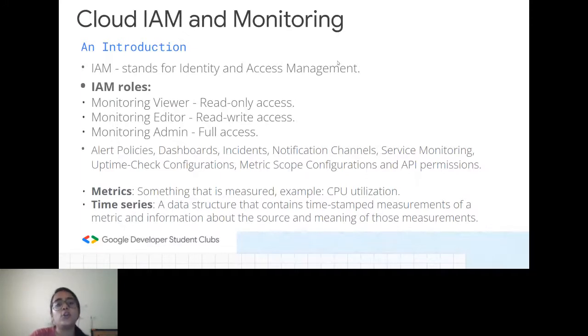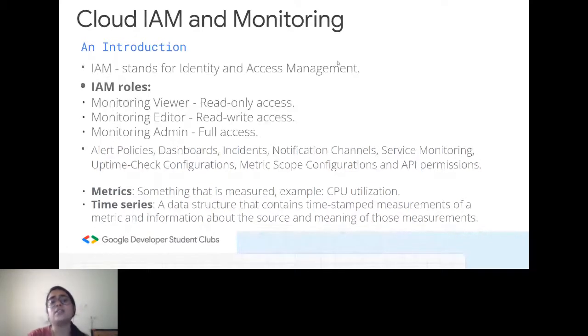The viewer role gives you only read-only access. In the sense, you will be able to view whatever is in that system, but you won't be able to change or manipulate it in any way. Then we have the editor access, where you can view it as well as edit it or make changes or manipulations. And next is the admin access.